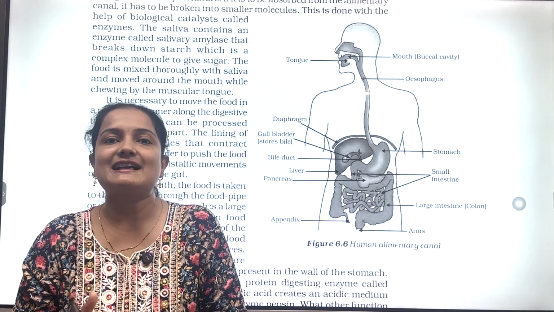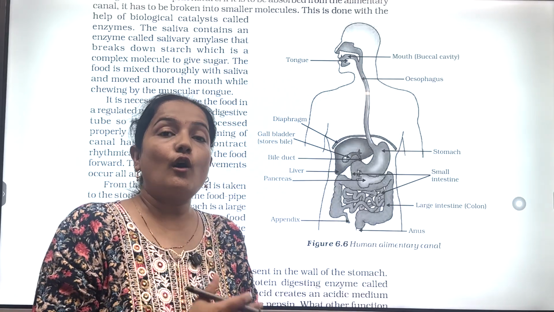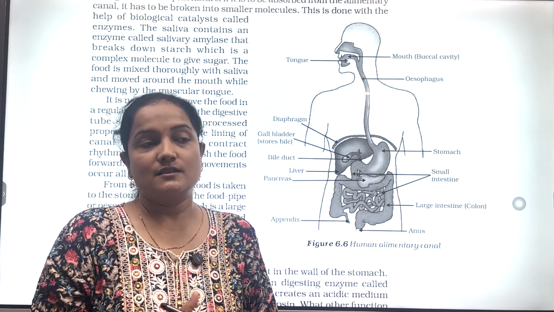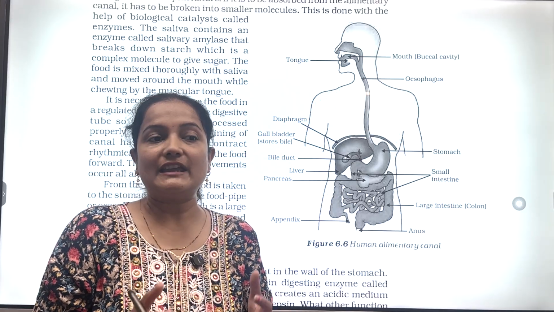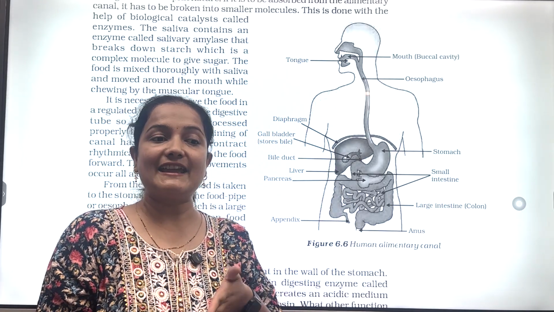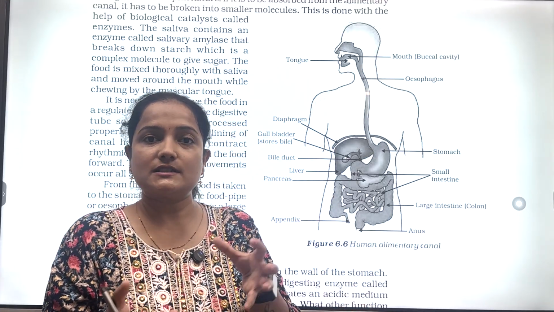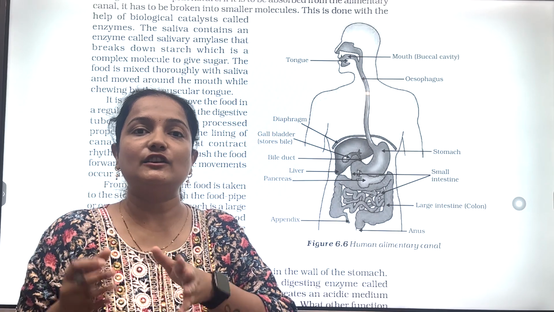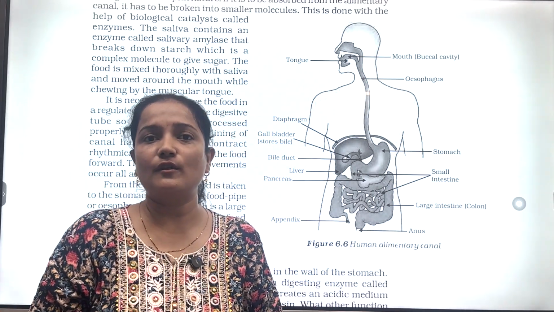Then it also acts on fats. Fats are present in our food in the form of large globules, and these bile salts break down these large globules of fat into small globules. This is the same as emulsification of fats.